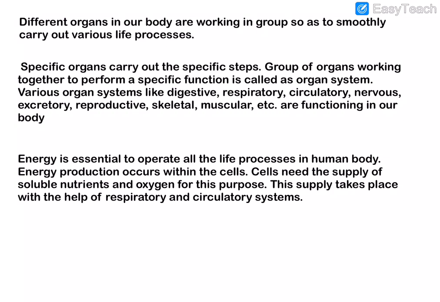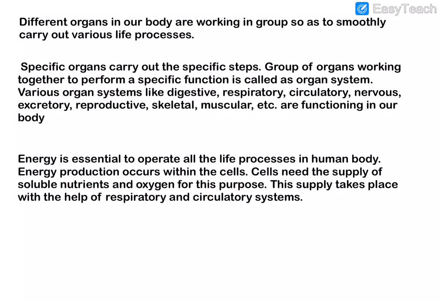So how is this energy produced? Energy production occurs within the cells. The basic unit of the human body is the cell. Cells produce the energy needed to operate life processes. Cells need a supply of soluble nutrients and oxygen for this purpose.